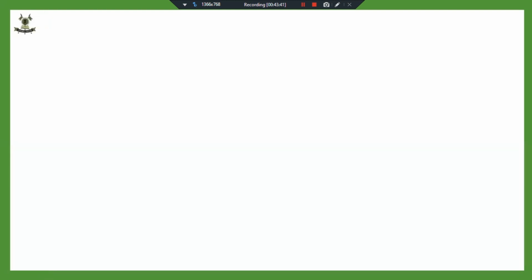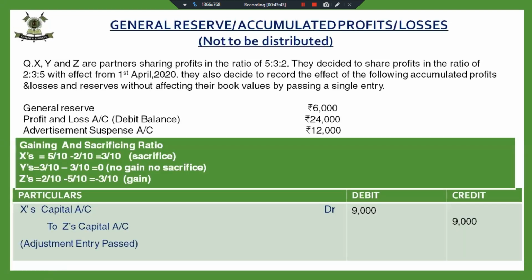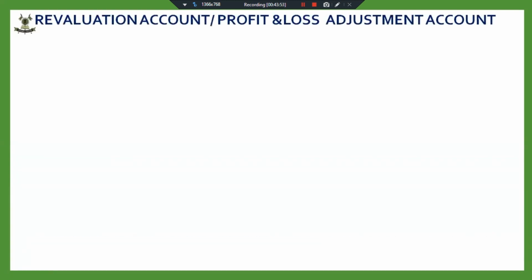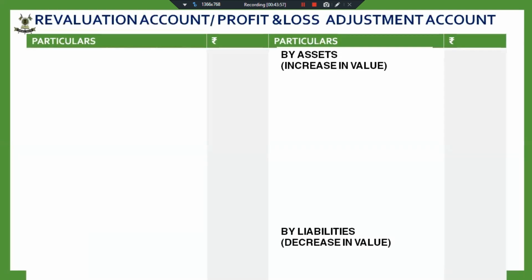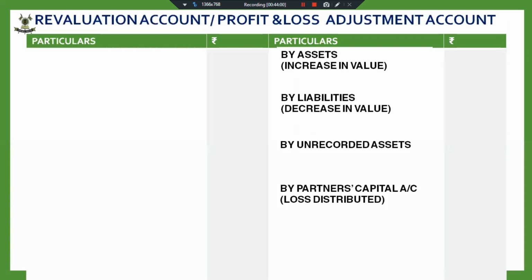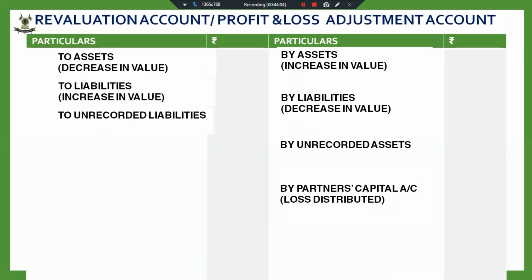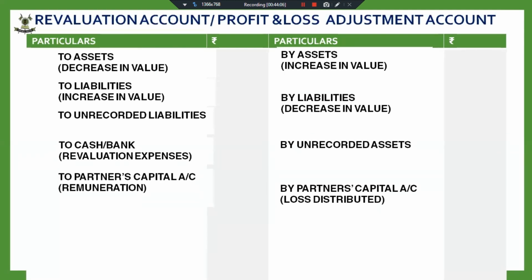Fine. So there is a difference in this. We have not learned this in the chapter admission, when the reserves are not to be distributed. This can be there in this chapter, that is change in profit sharing ratio amongst the partners. Preparation of revaluation account remains the same in all the chapters. But the difference is that earlier in the chapter admission, we were distributing the reserves and profit and losses amongst the partners.